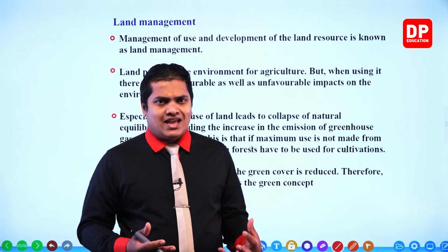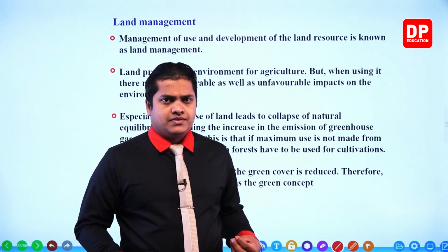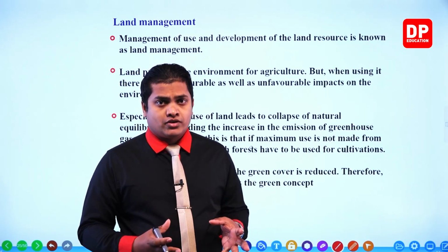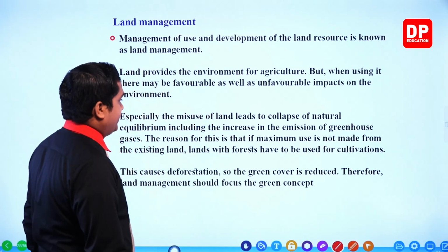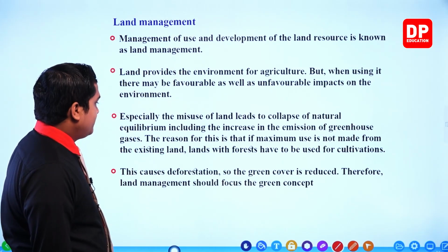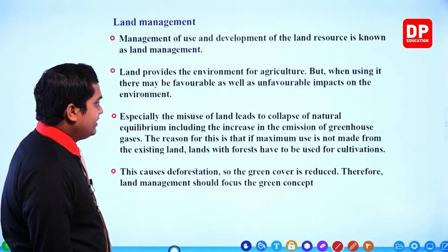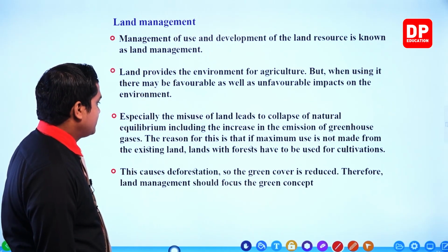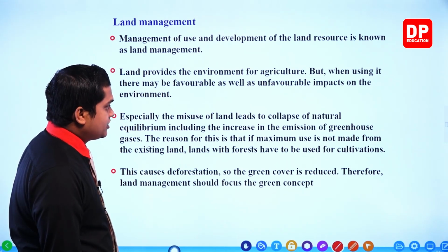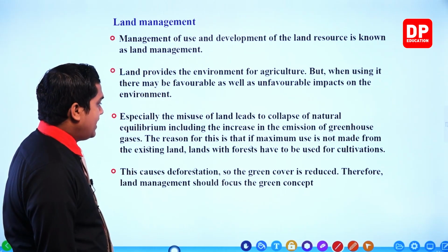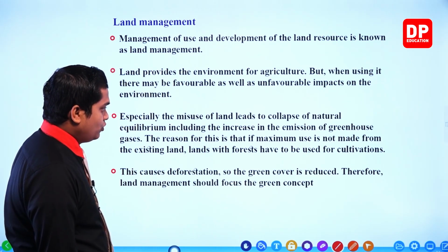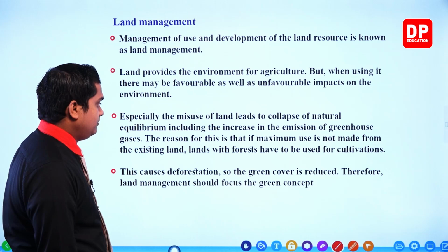So when using this land for our day-to-day purposes, there can be several complications that can occur. Especially the misuse of land leads to the collapse of natural equilibrium, including an increase in the emission of greenhouse gases. The reason for this is that if maximum use is not made of the existing land, lands with forest have to be used for cultivation.